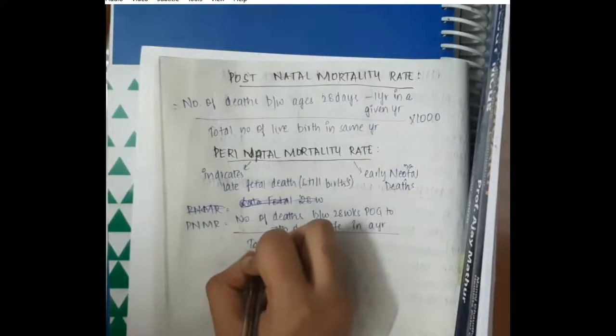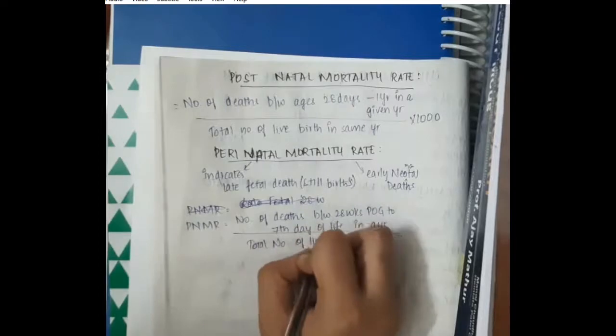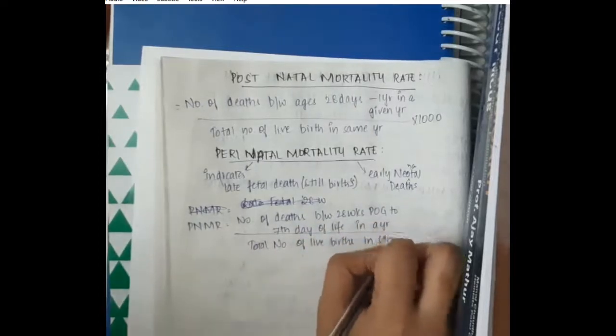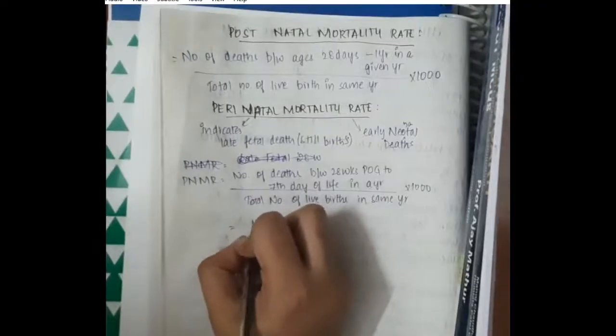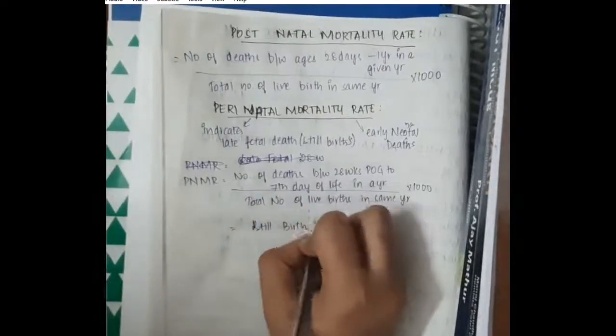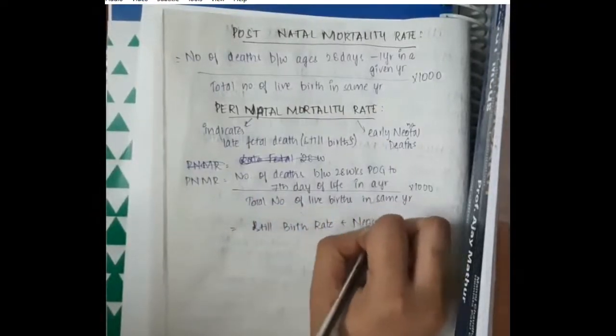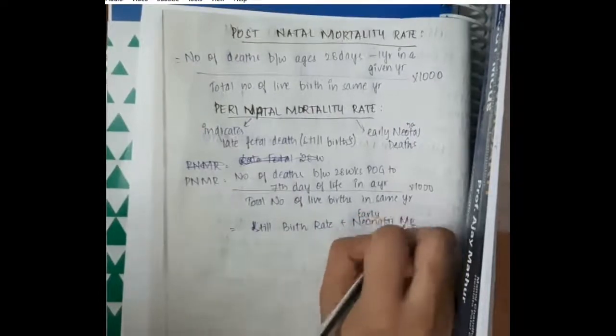That means it starts from the period of gestation, that is the baby is in the womb, from 28 weeks to 7 days after birth, that is perinatal, that is around the birth. By total number of live births in the same year into 1000 is perinatal mortality rate. That means it includes stillbirth rate and early neonatal mortality rate.